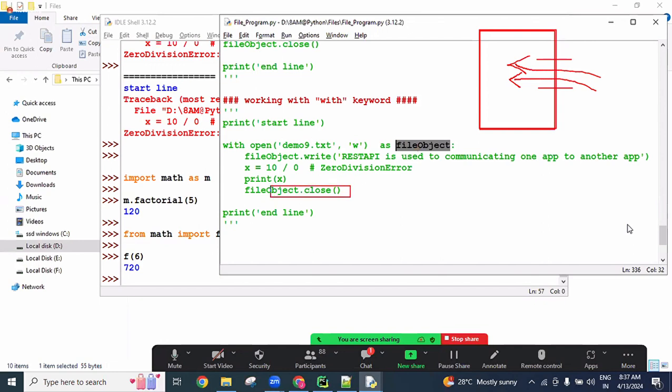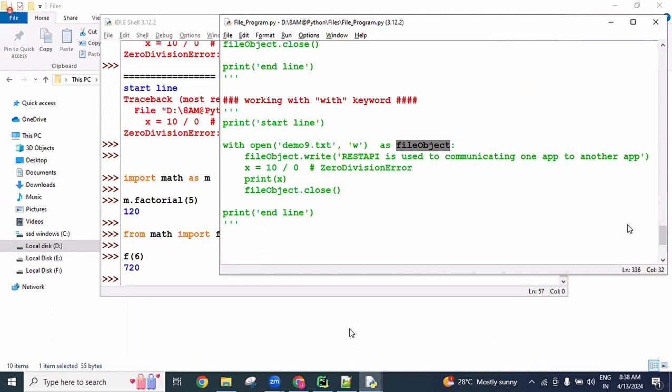So if we are opening the file object for a read operation also, then we need to close it explicitly. But if we are using the with keyword, it is closed automatically. If any exception comes suddenly, before terminating, it is closed automatically. So that's why I always go with the with keyword. Yes, with the keyword we are using for file handling.